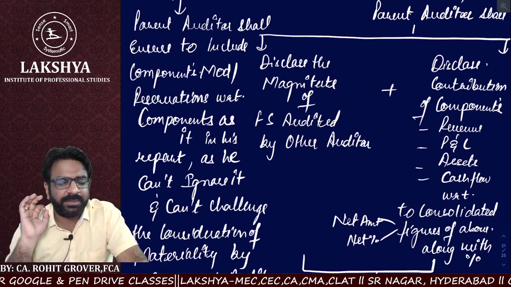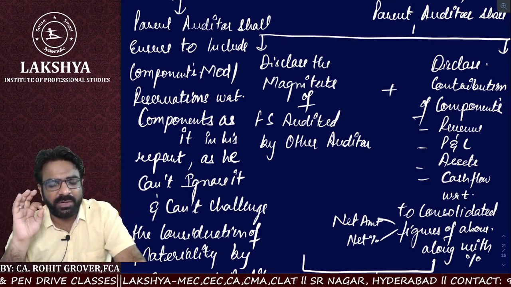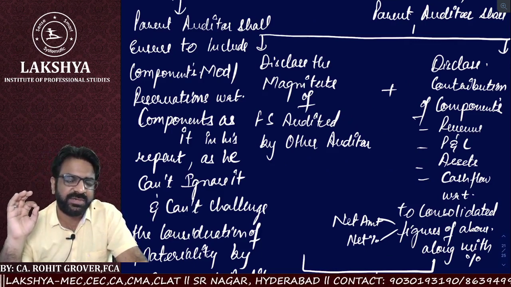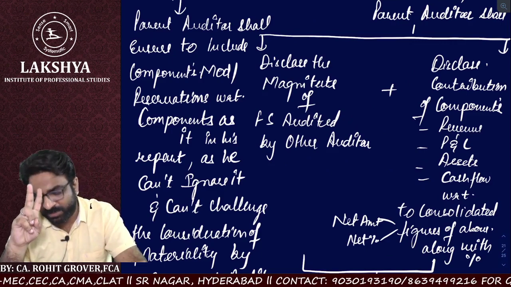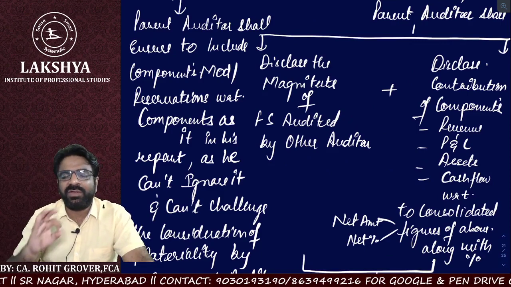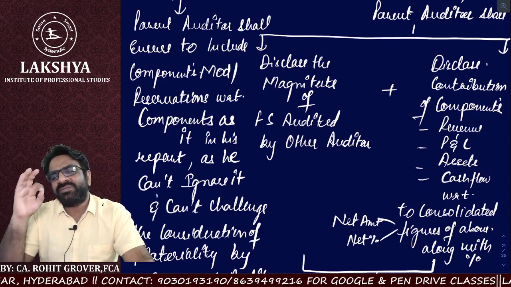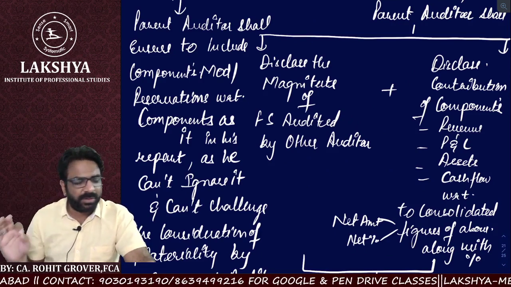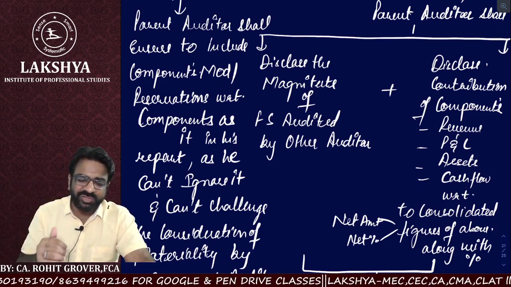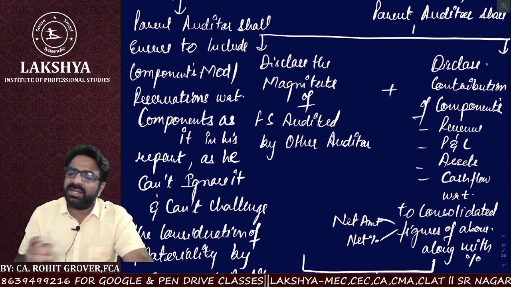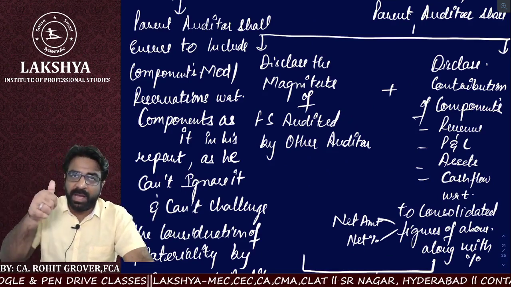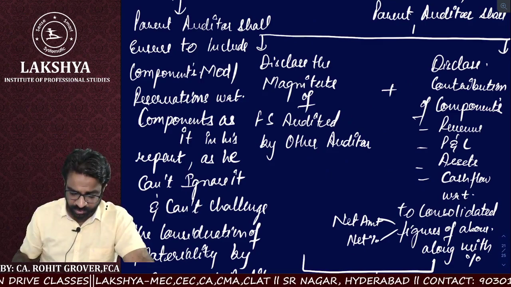So if the parent auditor is not the auditor of the component, and if the parent auditor uses the work of the component auditor, there are two responsibilities. Responsibility number one, he has to disclose the magnitude of the component's financial statements audited by the component auditor. Second, he has to disclose that component's revenue share, P&L share, asset share, and cash flow share with respect to consolidated figures, the amount as well as the percentage.